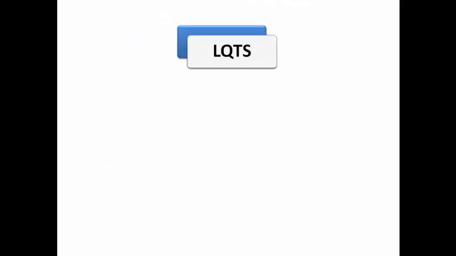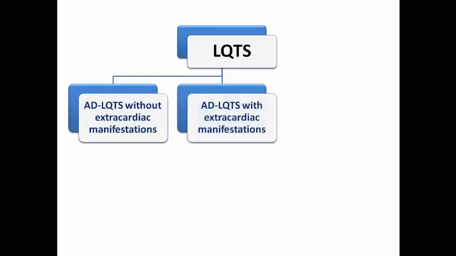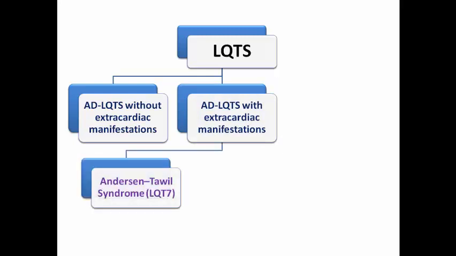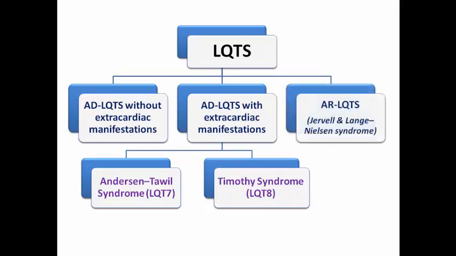We can simply divide long QT syndrome into 3 major groups. The first one is the autosomal dominant syndrome without extracardiac manifestation like the subtypes from 1 to 6, and autosomal dominant syndrome with extracardiac manifestation like Anderson-Tawil syndrome known as long QT syndrome type 7 and Timothy syndrome known as long QT syndrome type 8, and the last group is the autosomal recessive syndrome famously known as Jervell and Lange-Nielsen syndrome, which is characterized by severe QT prolongation and congenital deafness.